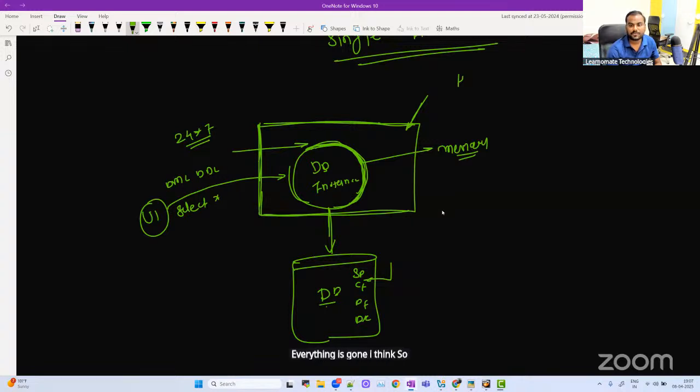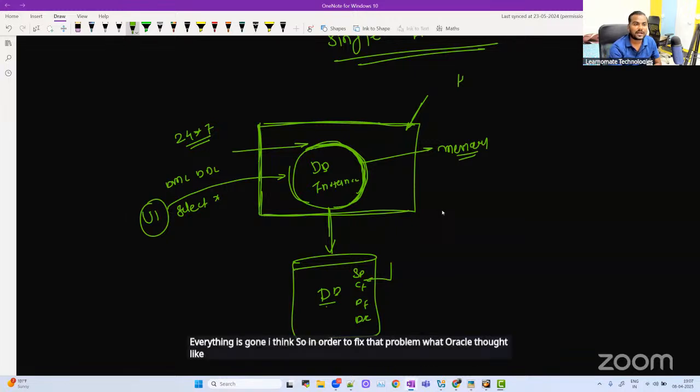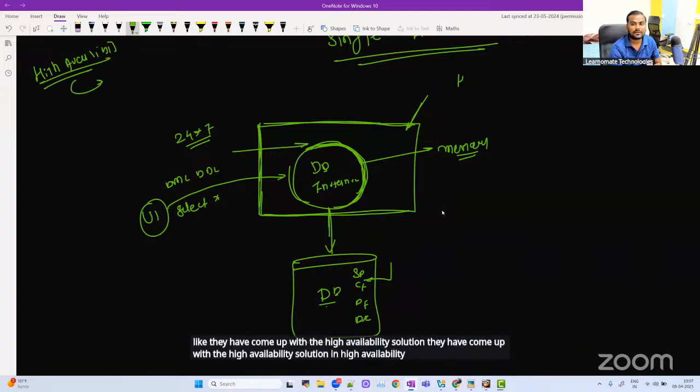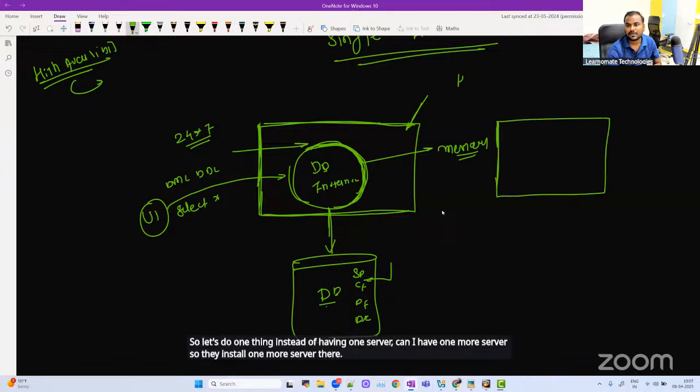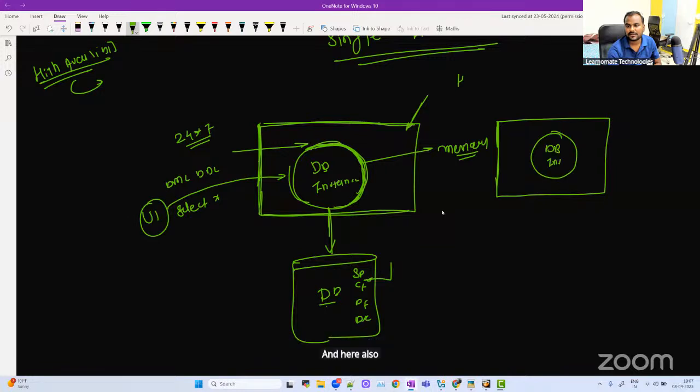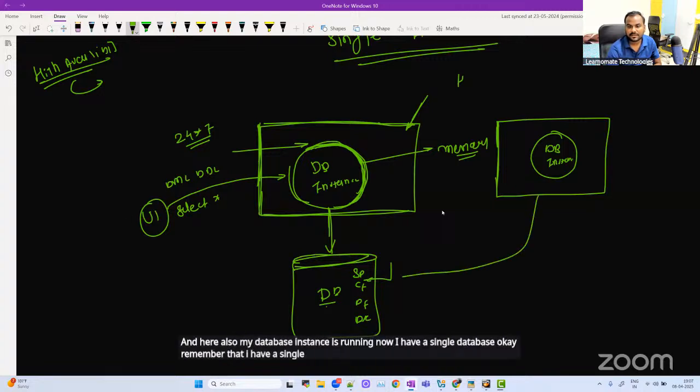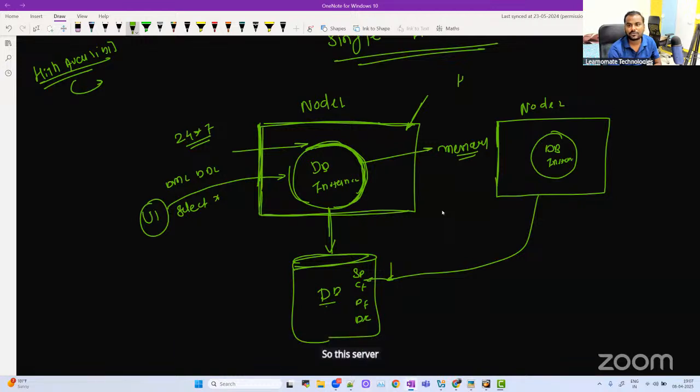In order to fix that problem, Oracle came up with the high availability solution. High availability means that at any cost my database instance should not be down. So instead of having one server, can I have one more server? So they installed one more server, and here also my database instance is running. Now I have a single database, and remember that this database is shared between node 1 and node 2. Wherever you configure a machine, we call it a node. So this server is node 1, this server is node 2. So I have a two-node cluster.